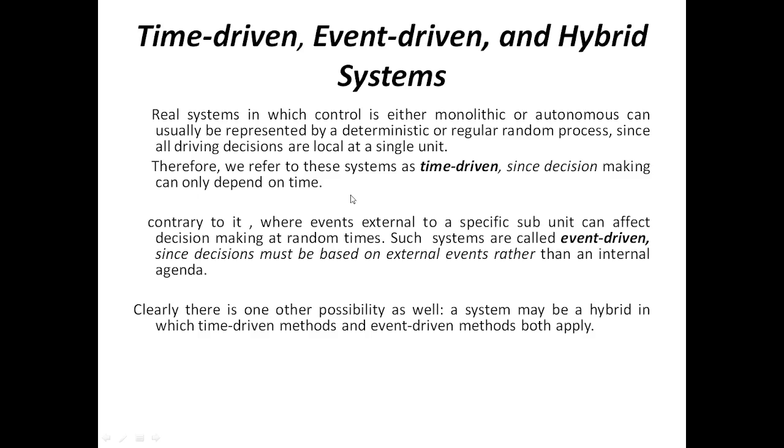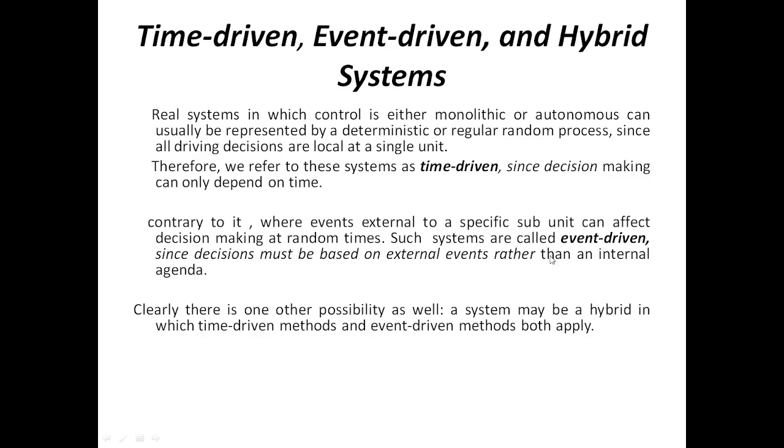As something happens, the decision is to be taken, and such systems are called time driven systems. When some deterministic or random process occurs, then you have to take the decision. So it is a time driven system, and contrary to it, we have the event driven system.